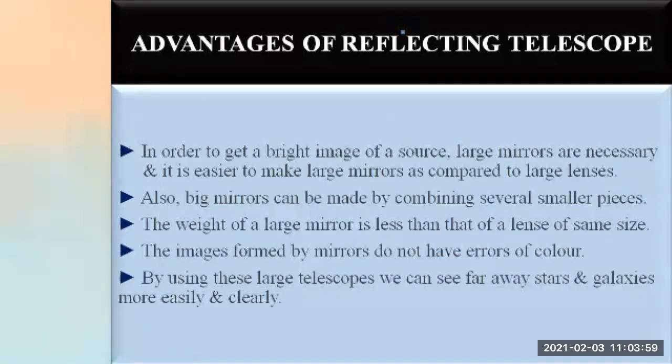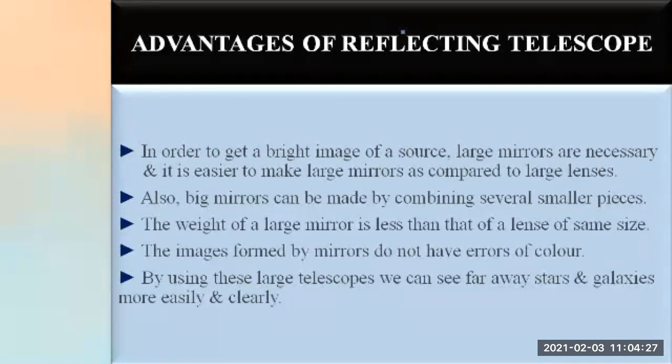Then, by using these large telescopes, we can see faraway stars and galaxies more easily and clearly. So these are the advantages of using mirrors in telescopes.